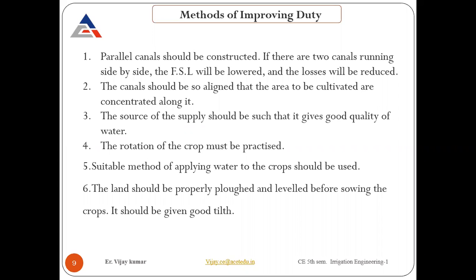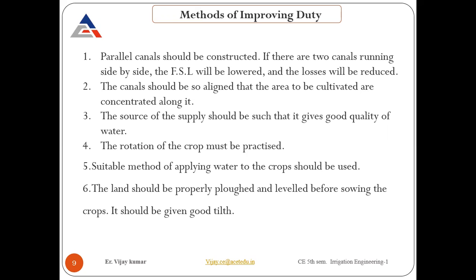A suitable method of applying water to the crop should be used. Obviously, the method of applying the water matters. Avoid the flood irrigation system, so that we can reduce the evaporation losses and percolation losses. Use new techniques like sprinkler irrigation, drip irrigation system, or furrow irrigation system. That will increase your duty of the water.